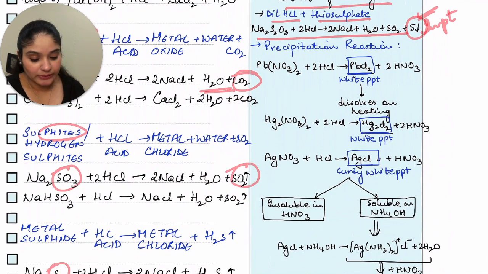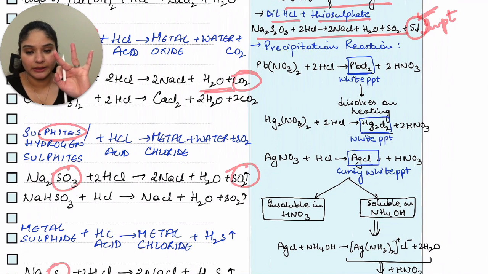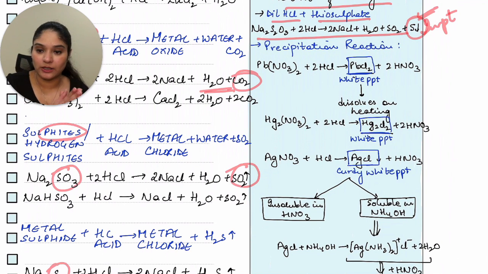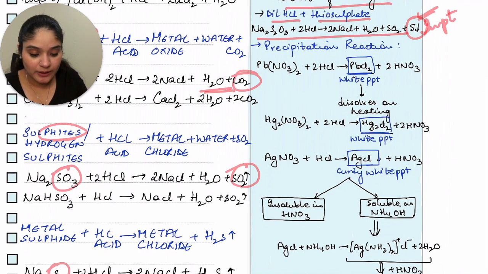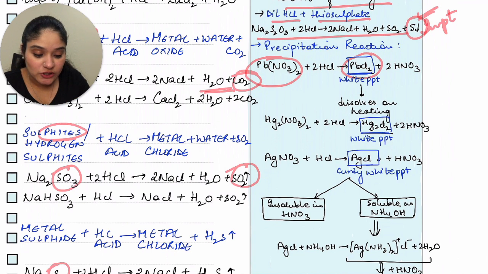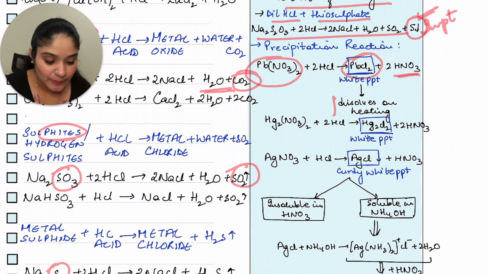Now the next one, this is again very important, precipitation reaction. HCl does not usually react with nitrates, but you do have three equations with nitrates. One is with lead, mercury and silver. All three are very important. When your HCl is reacting with lead nitrate, you get a white precipitate which is PbCl2. So let's look at it. You have lead nitrate reacting with HCl, which is giving you PbCl2, which is a white PPT, plus nitric acid. When you keep giving it heat, in that case, the white PPT dissolves.